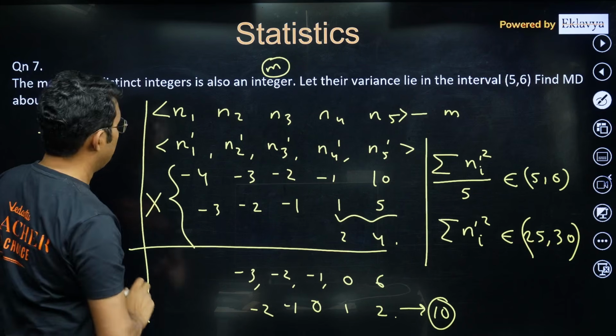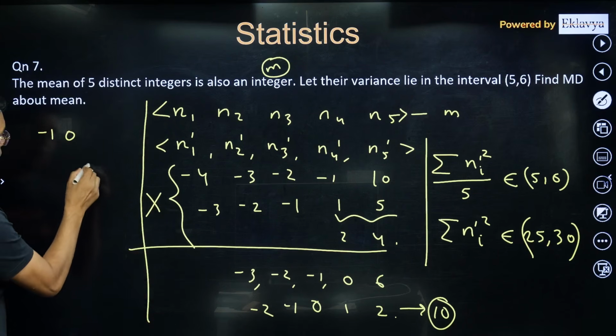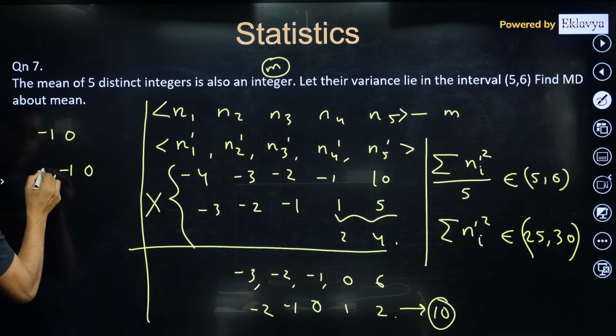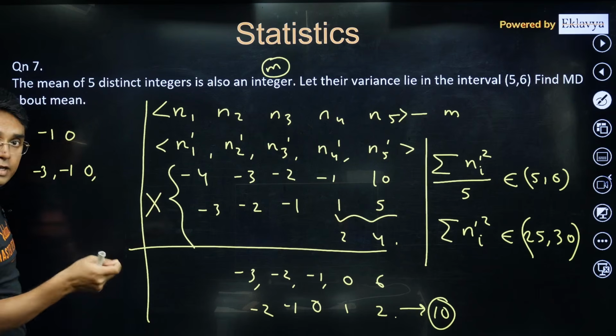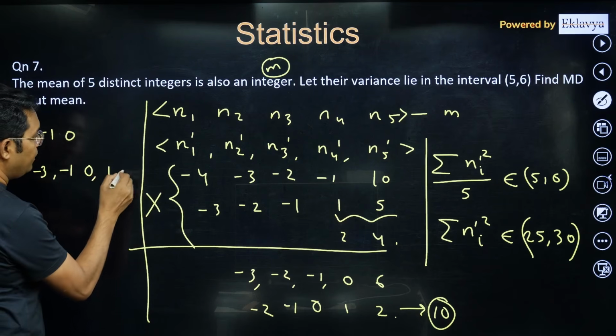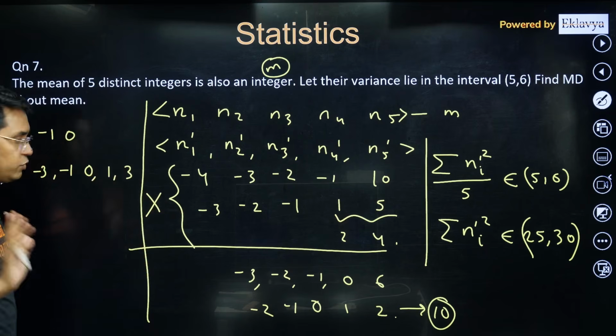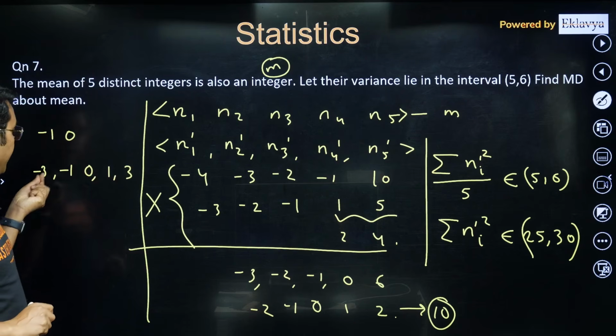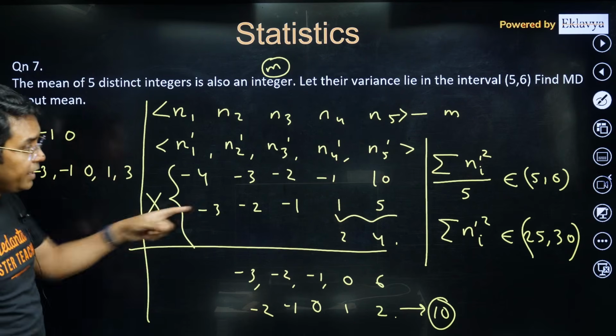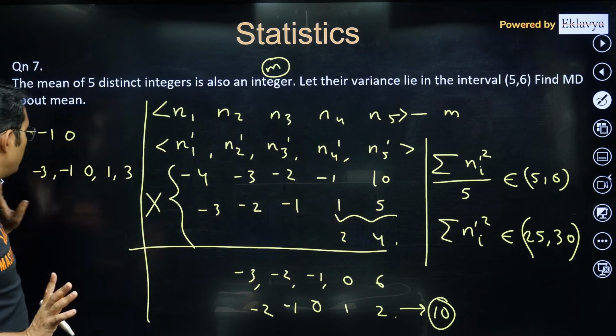Okay, 1 minute. 0, -1, -3. Yeah, now fine. In that case, the sum of positive values has to be 4. This can be only possible with 1 and 3, because distinct values you have to take. In this case, if you take the sum 9 plus 1, 10, 10 into 10, 10 plus 10, 20. That is again less. So that is also not working.